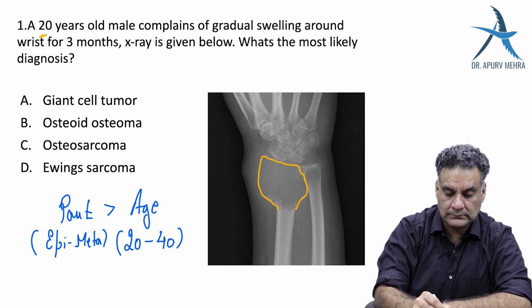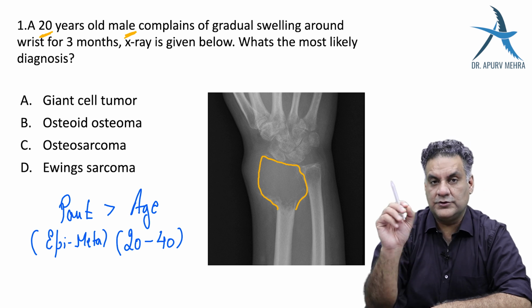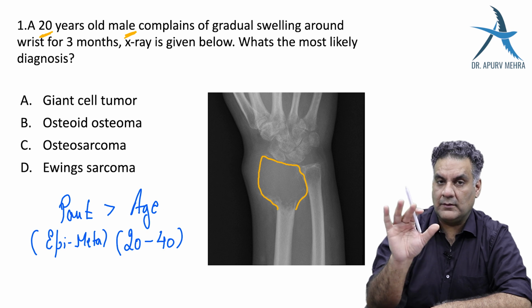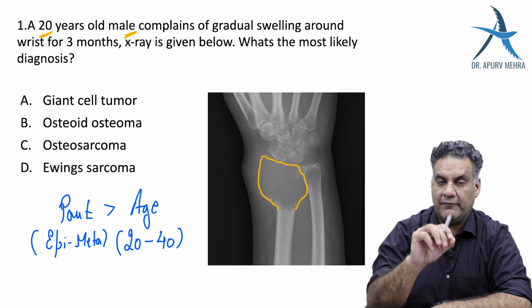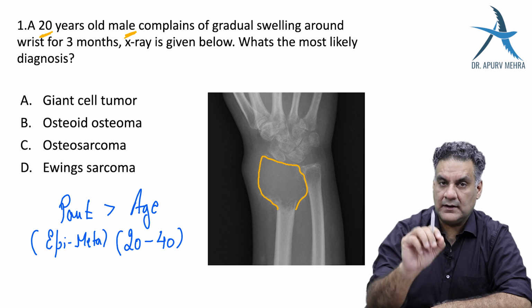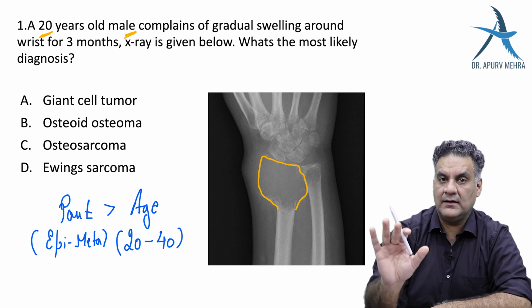20-year-old male. Bone tumors are usually more common in males, but there are two tumors which are more common in females. G for girls, G for GCT. F for females, F for fibrous dysplasia. But here they have given a history of male.